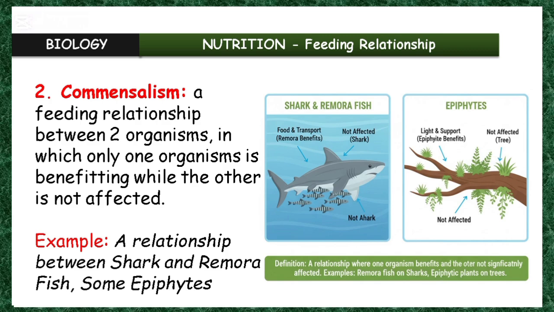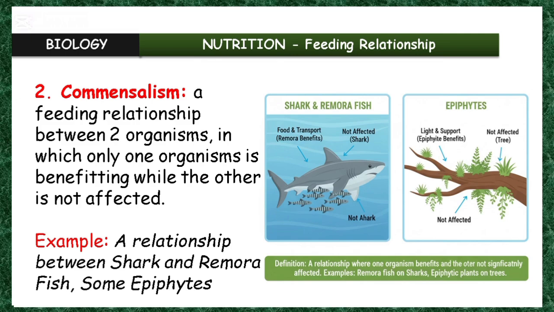One organism benefits, the other is unaffected. So we have two organisms involved in this case also. One is benefiting, the other one is unaffected.